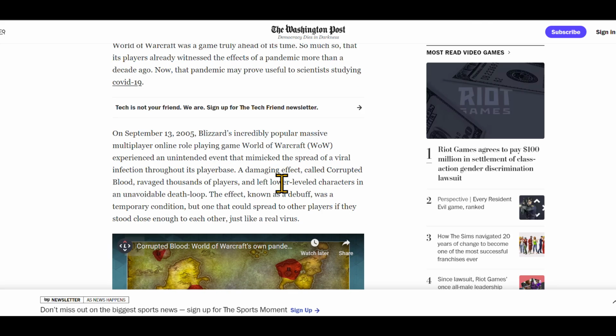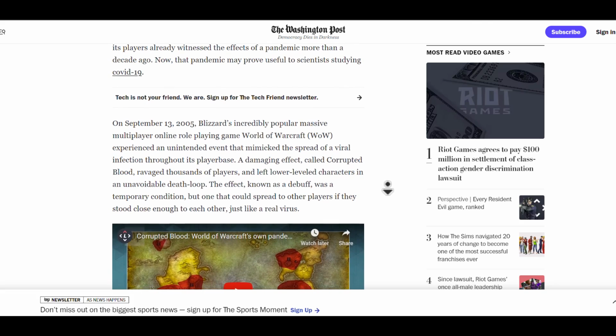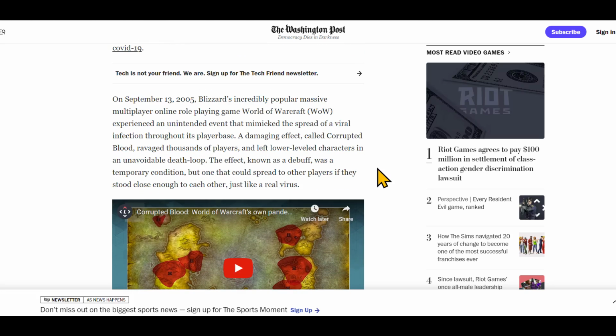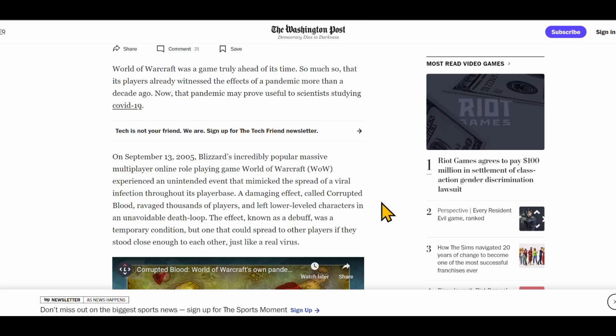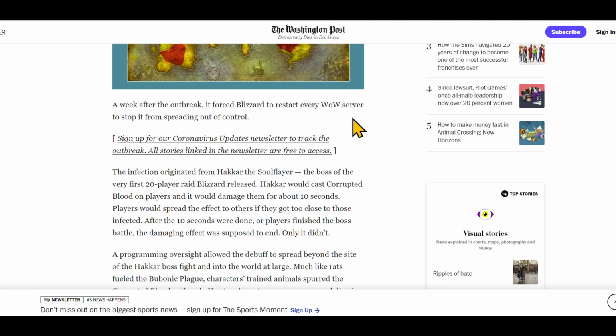And as they say here, a damaging effect called corrupted blood ravaged thousands of players and left lower level characters in an unavoidable death loop. The effect, known as a debuff, was a temporary condition, but one that could spread to other players if they stood close enough to each other, just like a real virus. Now, of course, in World of Warcraft, every single player made it their life's mission to spread as much of that corrupted blood debuff to as many people as possible. Blizzard had to restart every single WoW server to stop it from spreading out of control.